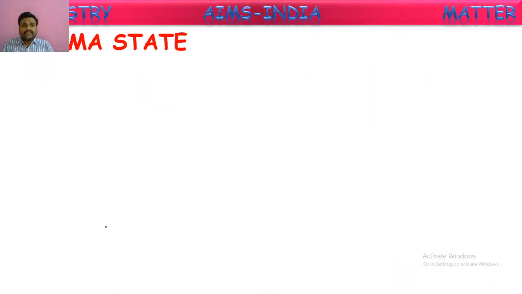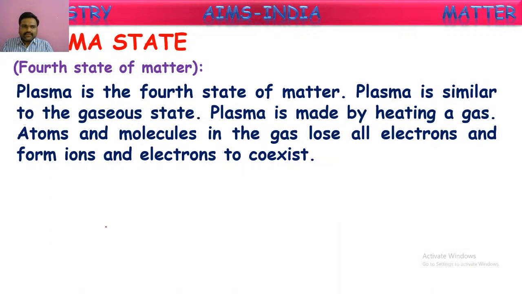Next we go with the fourth state of matter, that is called plasma state. The plasma is the fourth state of matter. Plasma is similar to the gaseous state. Of course, it appears like gaseous state, but it is a little different in case of composition. Plasma is made by heating a gas. As we know, when we heat a solid, it converts into liquid state. If a liquid is heated, it converts into gaseous form. And then if you heat a gas, what happens? That converts into plasma state.